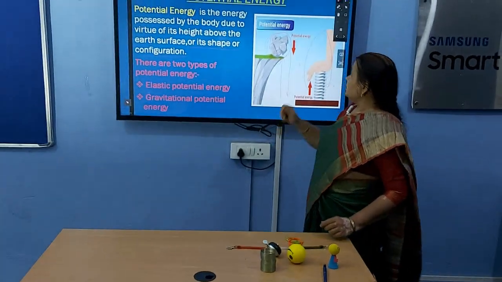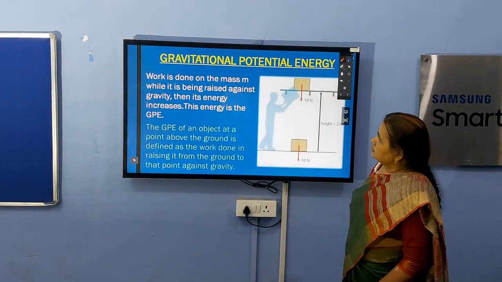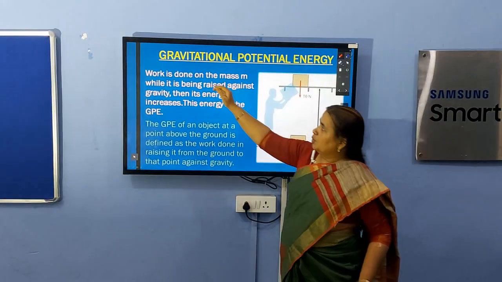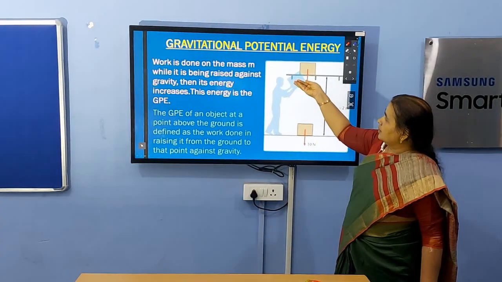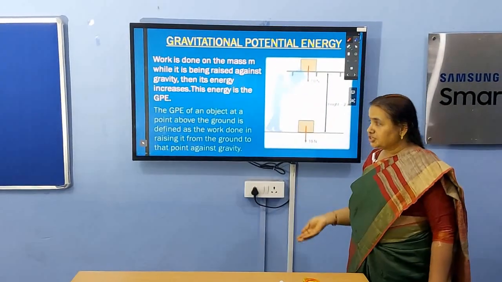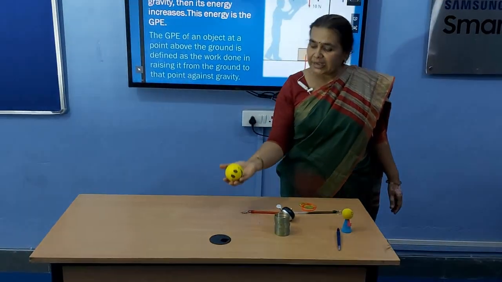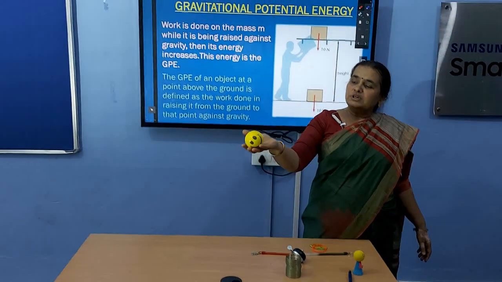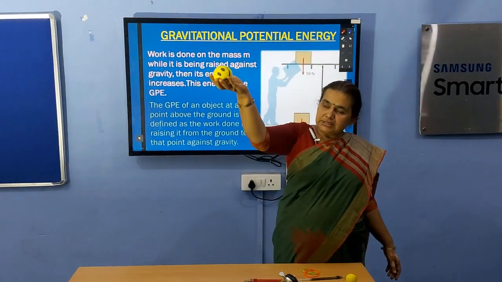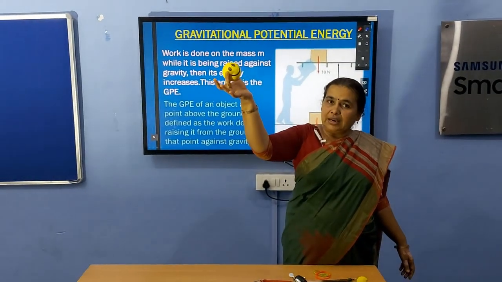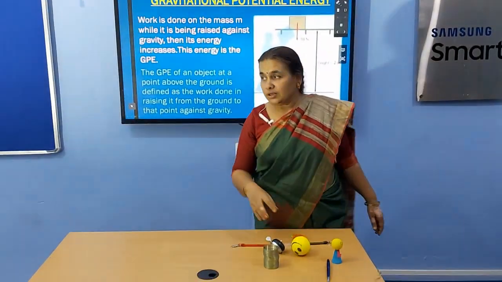Let us see examples of elastic potential energy and gravitational potential energy. First, let us talk about gravitational potential energy. When you lift a box up, it gains potential energy. Larger the height, larger will be the potential energy. This ball gains potential energy. This ball further gains potential energy. And of course, the second condition has larger potential energy as compared to when the ball is here. Why? Because it depends on height.